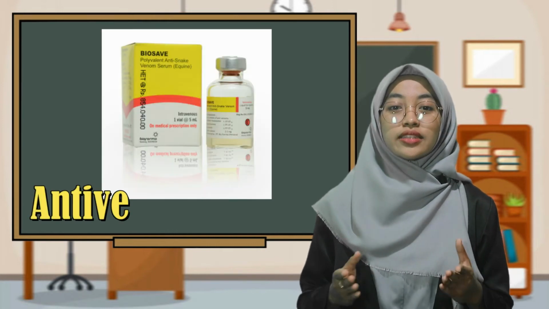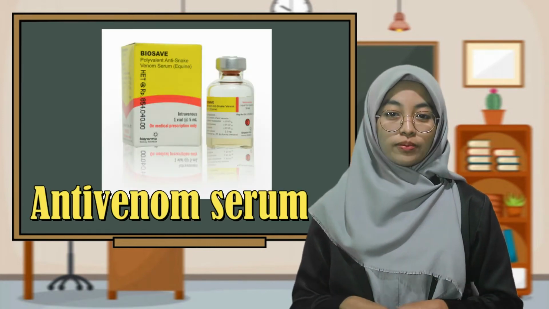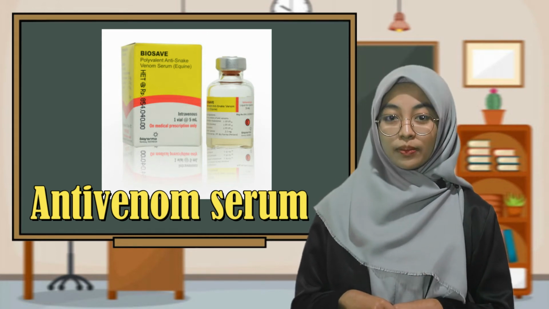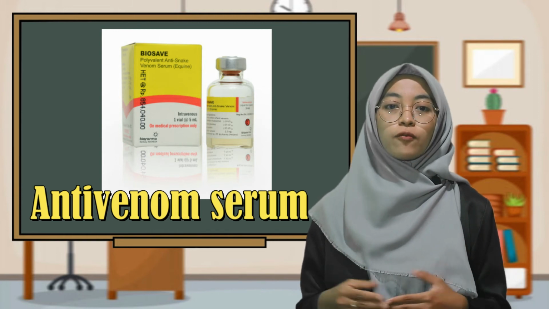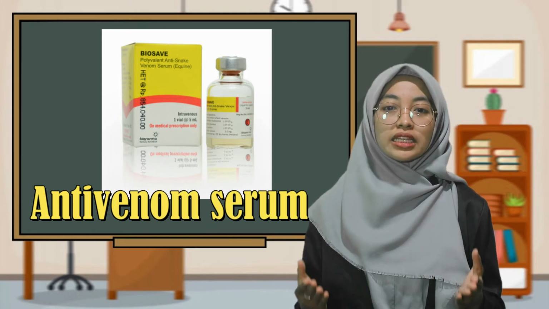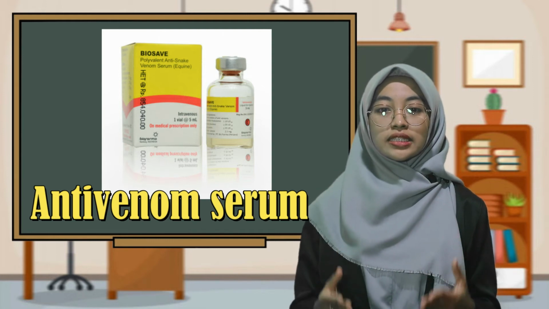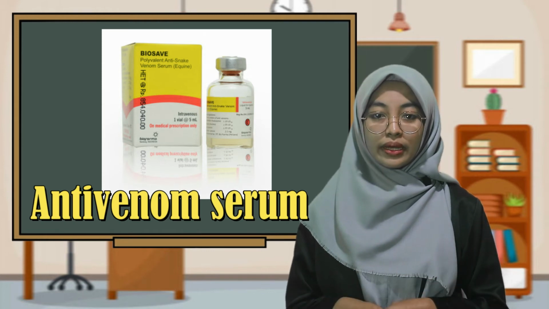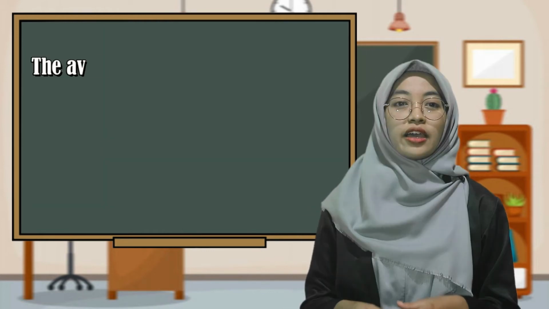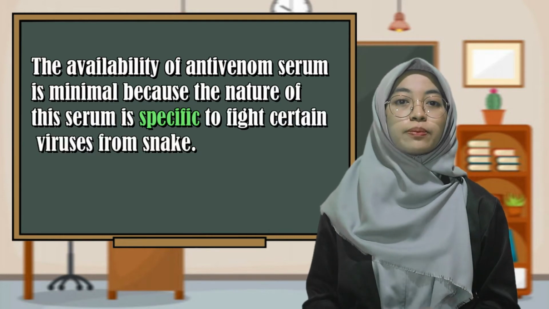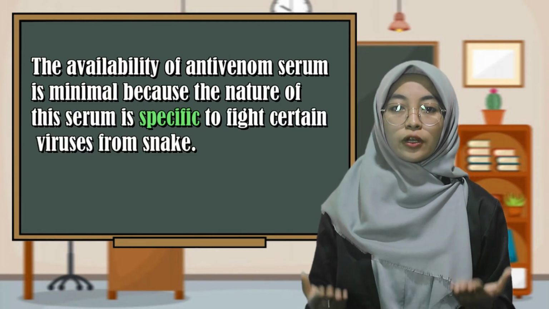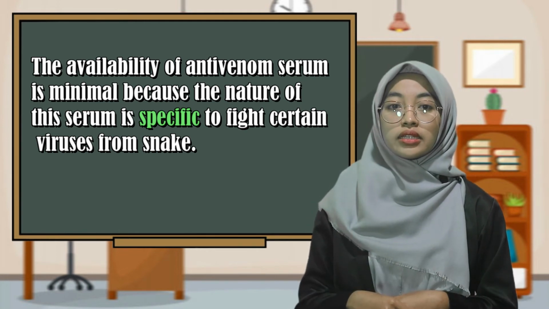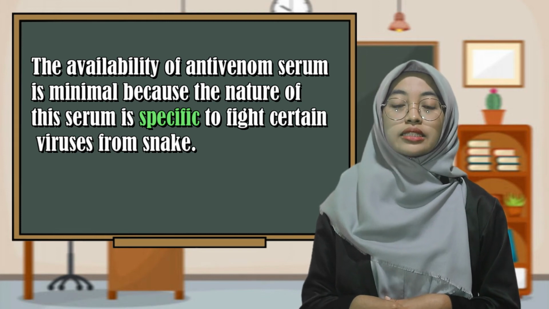To treat a snake bite, antivenom serum can be used. Antivenom serum is a drug obtained from the antibodies of certain animals that have been exposed to snake venom. The antibodies are taken from the plasma of the animal. The serum works by boosting the immune system to neutralize the toxin in the body after a poisonous snake bite. The availability of antivenom serum is minimal because the serum is specific to fight certain snake venoms, so the threat from poisonous snakes is still very high.